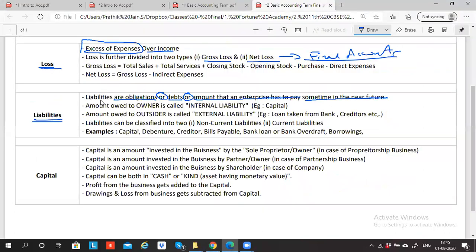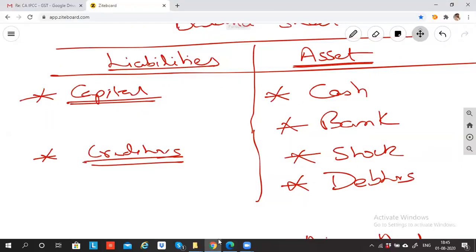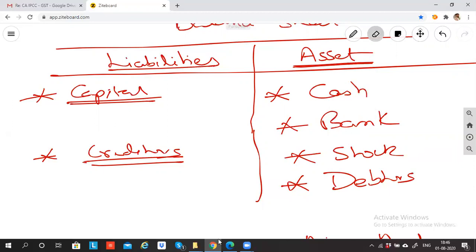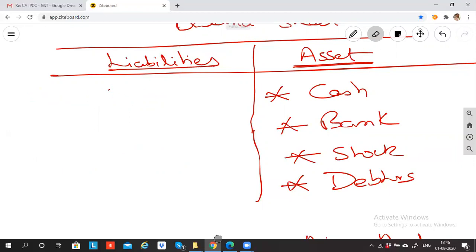Liability is an obligation or debt or amount that an enterprise has to pay sometime in the near future. Liability is categorized into two types. One is called internal liability, second is called external liability. Under liability, we have two categories, two headings.